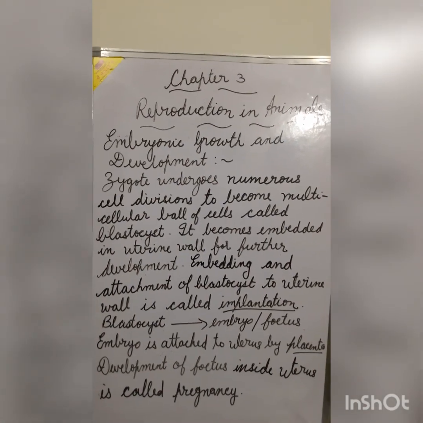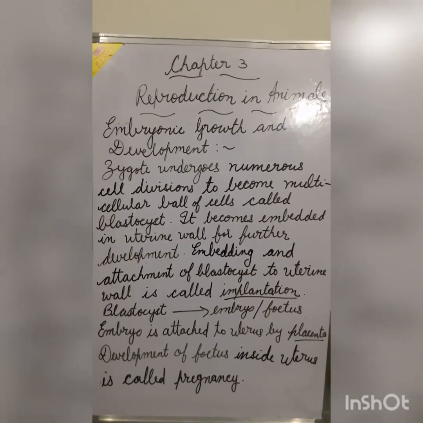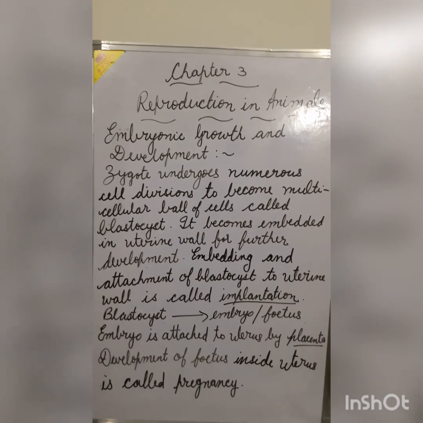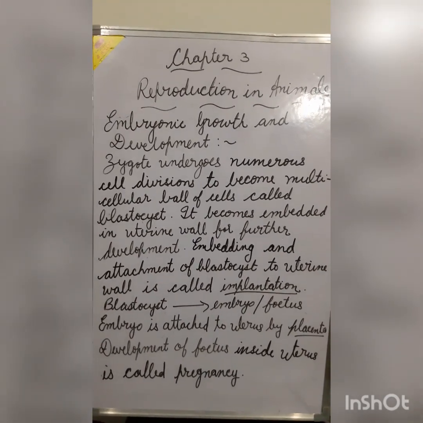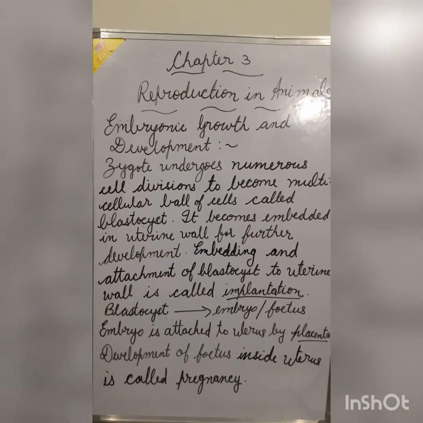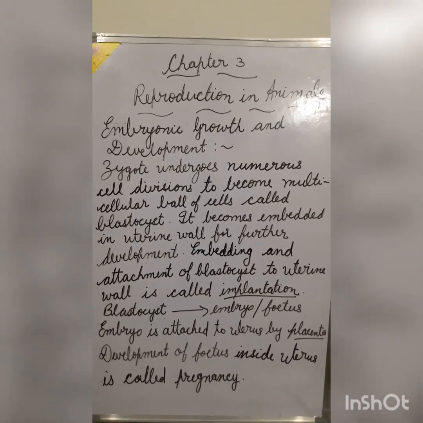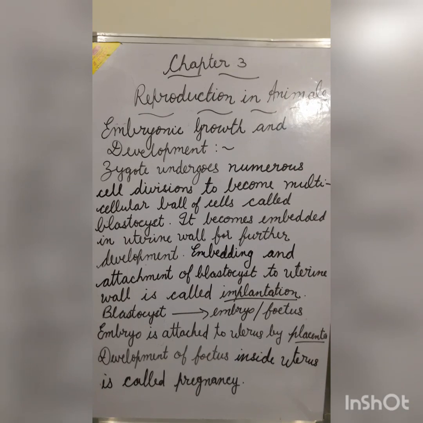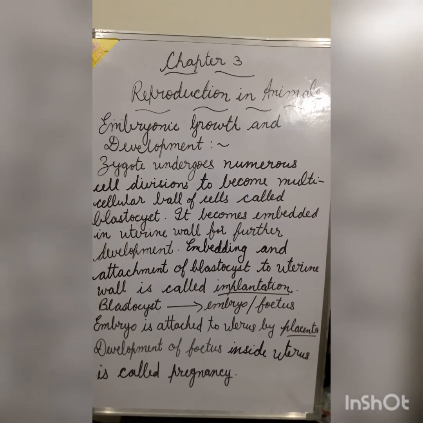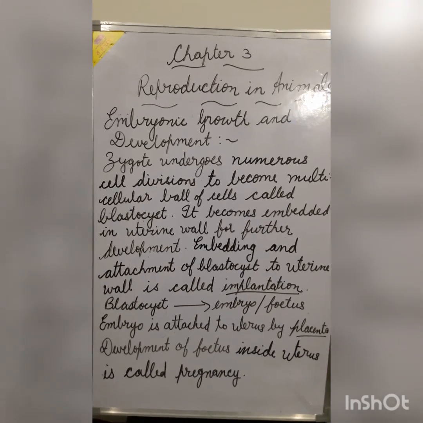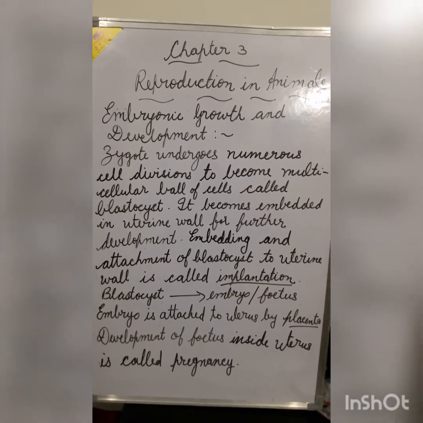Embryonic growth and development. The zygote formed after fertilization undergoes numerous cell divisions to become a multicellular ball of cells called blastocyst. It becomes embedded in the uterine wall for further development. Embedding and attachment of the blastocysts to uterine wall is called implantation.